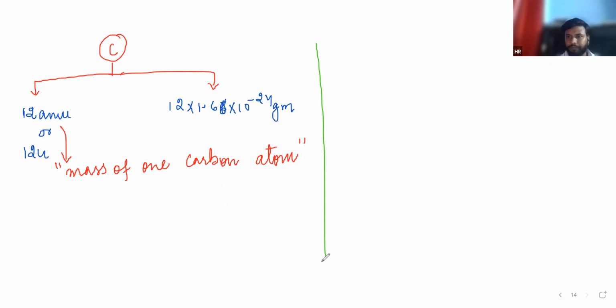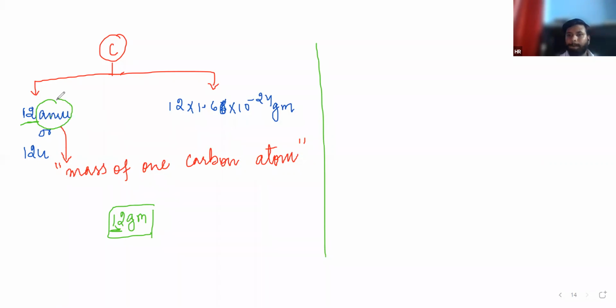It is important because when we write 12 gram, it means something other than the mass of one atom. But it will be numerically equal. I will prove it. Whenever mu is defined, we are talking about only one atom, or only one molecule.